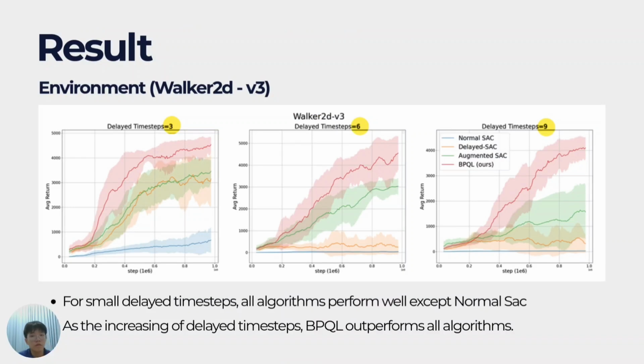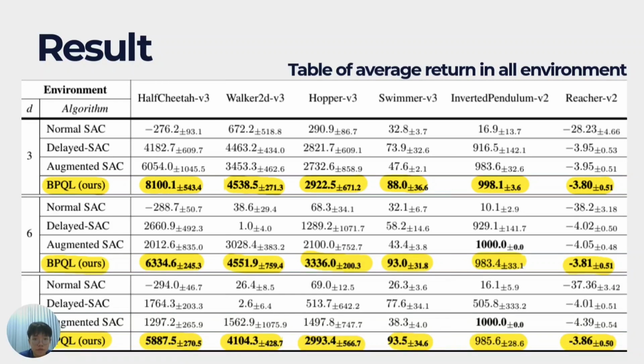This is one of the results of a single environment from MuJoCo. As we can see, the delay time steps are 3, 6, and 9. The red line is the BPQL algorithm, which we mainly focus on. For small delay time steps, all algorithms perform well except normal SAC. As the delay time steps increase, BPQL outperforms all the algorithms, with stable and better performance.